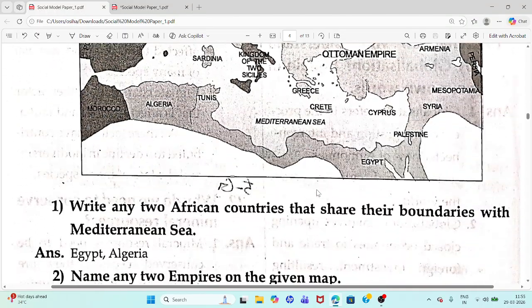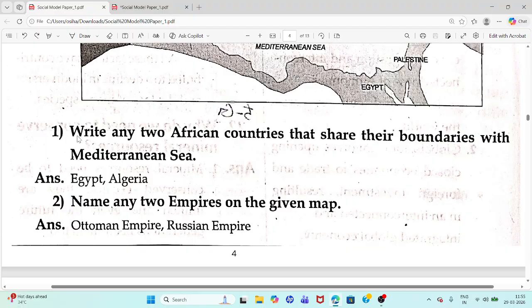First question: write any two African countries that share their boundaries with the Mediterranean Sea. Answer: Egypt, Algeria.